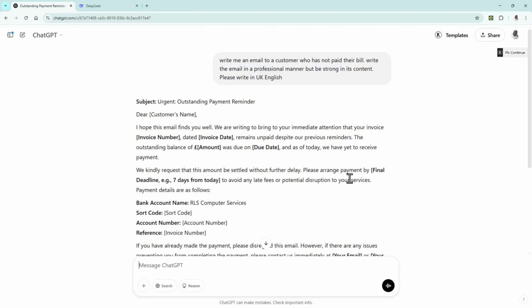It says, dear customer's name, I hope this email finds you well. We're writing to bring to your immediate attention that your invoice number, date blah blah blah, remains unpaid despite our previous reminders. The outstanding balance of X was due on Y, and as of this day we haven't received payment. We kindly request that this amount be settled without further delay, and so on. So it's given me a really great outline for an email without me having to use my emotion.